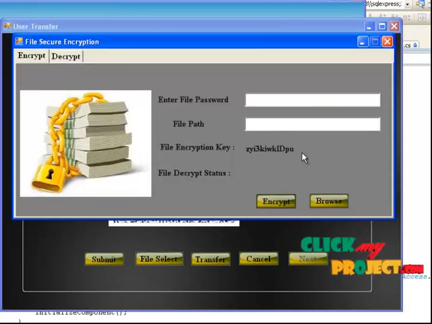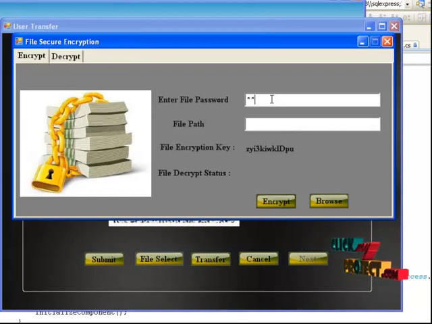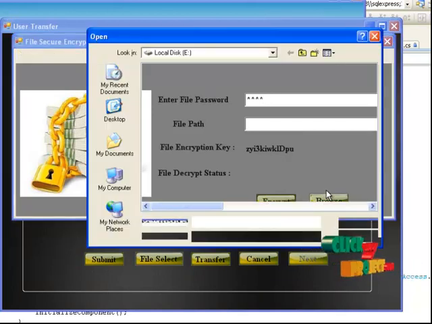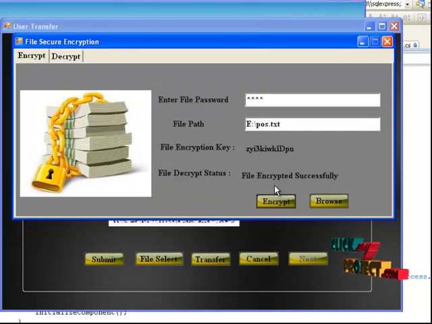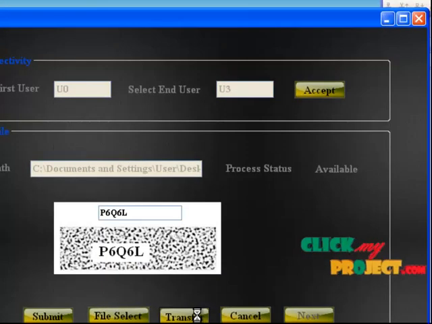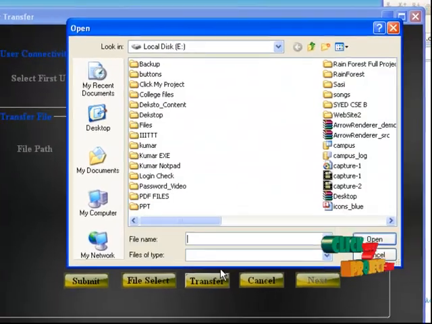There are two levels of process: encryption and decryption. First, for encryption, for secure file storage, the user enters the user IP and selects the file name. First enter the user password. Next select the user process. The data will be encrypted for secure data transfer. The file transfer is the next process.